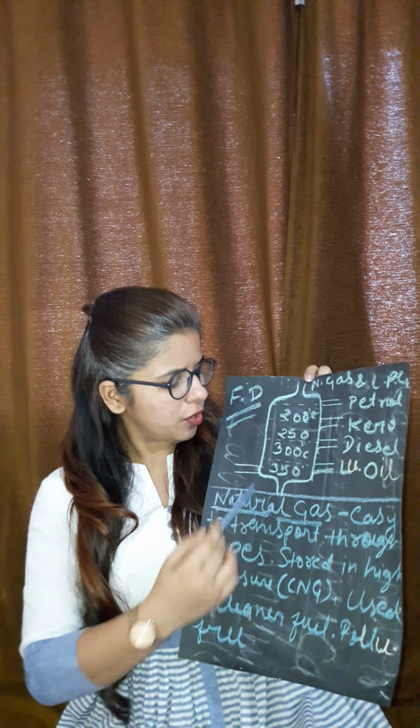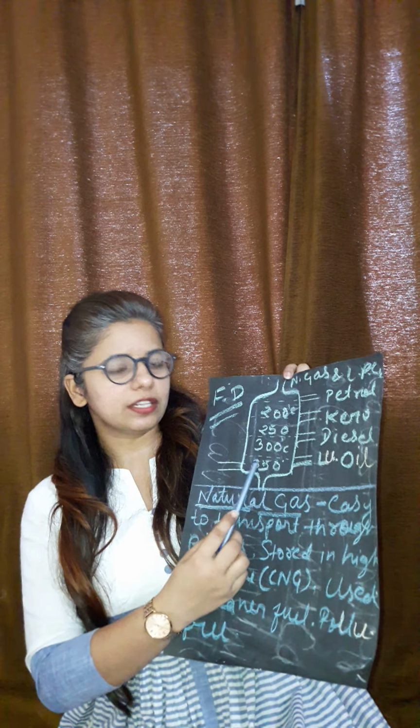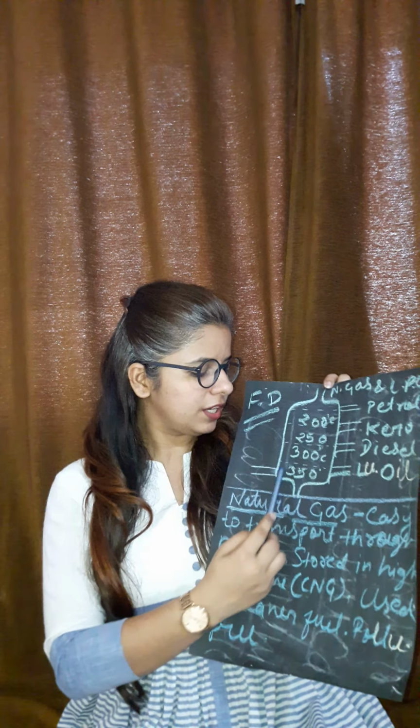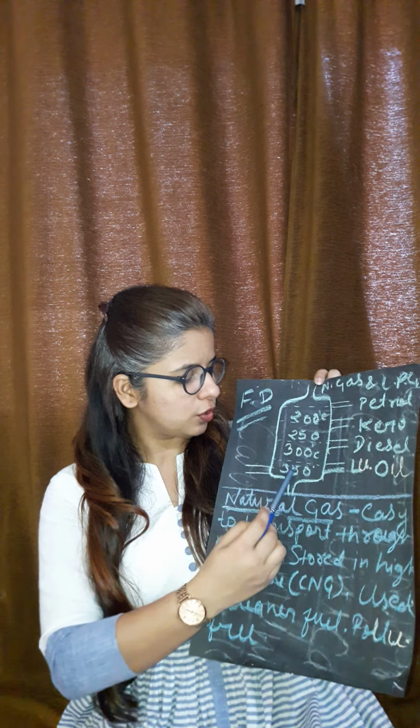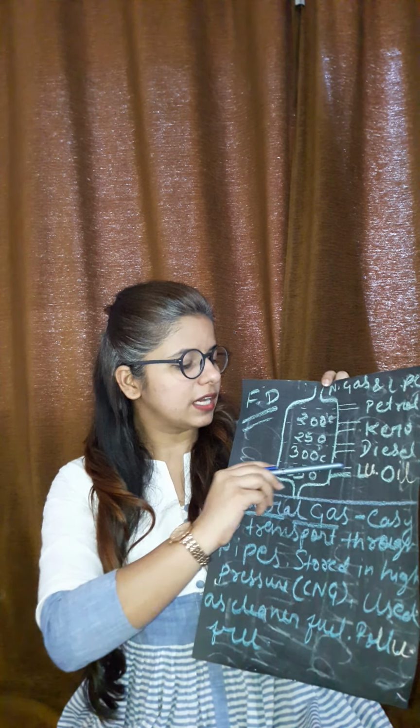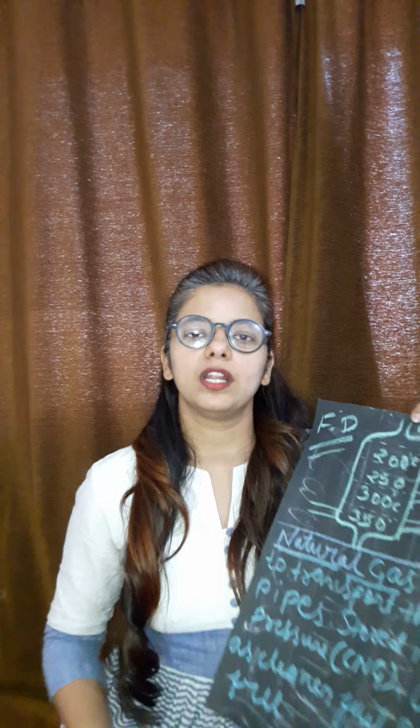When we keep on heating and the temperature reaches 350 degrees Celsius, then at 350 degrees Celsius the crude oil will start boiling, and the vapors of the crude oil start generating, and we will collect those vapors in a separate chamber. So we will get pure lubricating oil. So in this way, with the help of fractional distillation, we can separate each and every component of the petroleum.